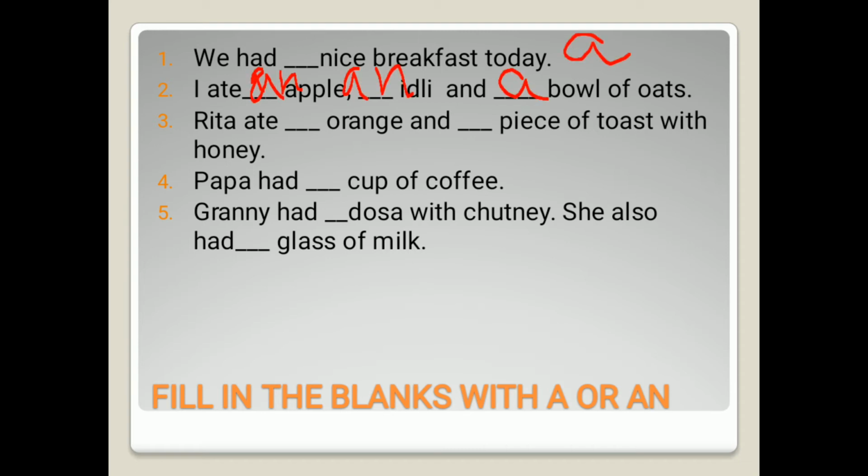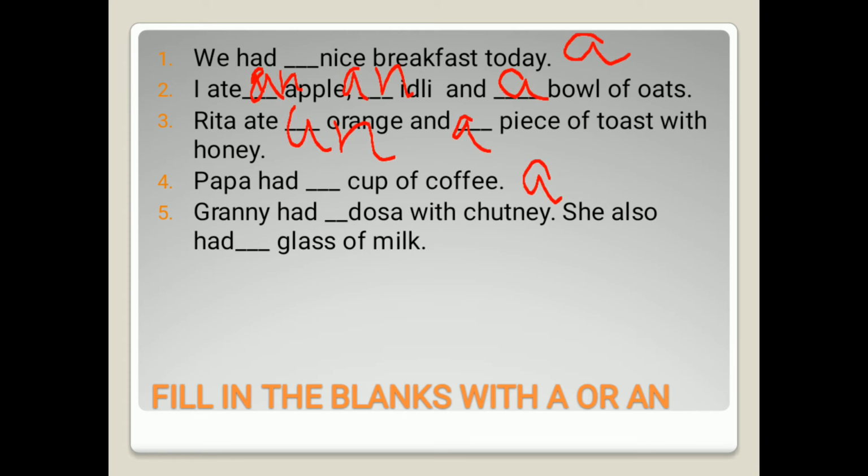Now look at sentence number 3. Rita ate dash orange and dash piece of toast with honey. Rita ate an orange. Orange is starting with o, so the answer would be an, as it is a vowel. And a piece of toast. As we all know, piece starts with the letter p and p is a consonant, so we would be using a here. Papa had dash cup of coffee. A cup of coffee, as cup is starting with c, that is a consonant.